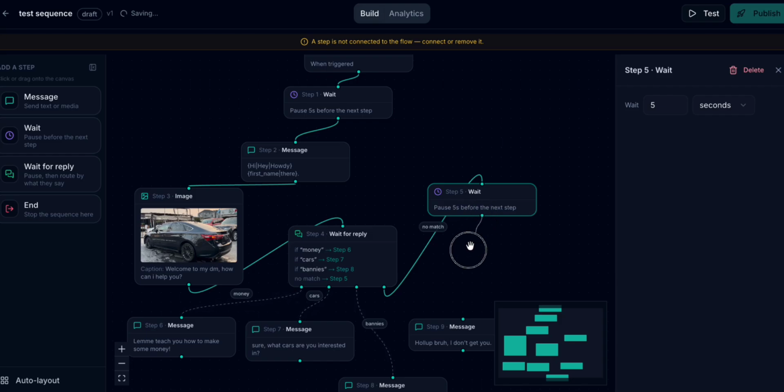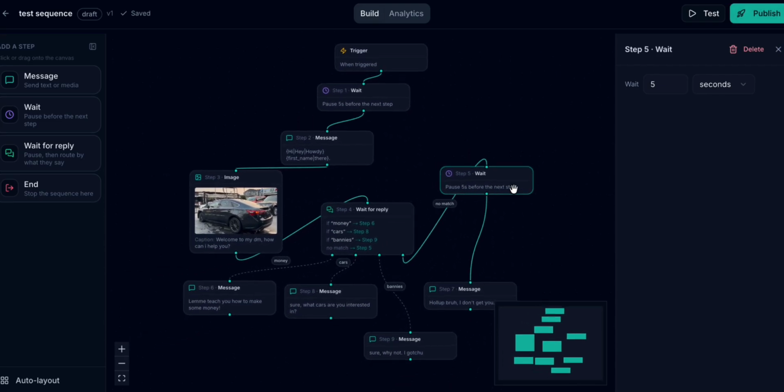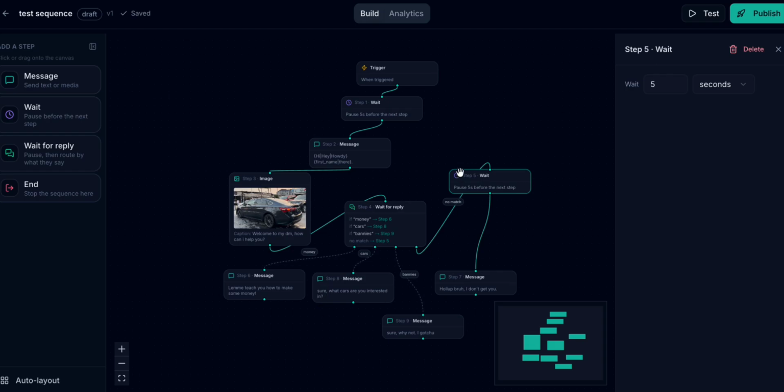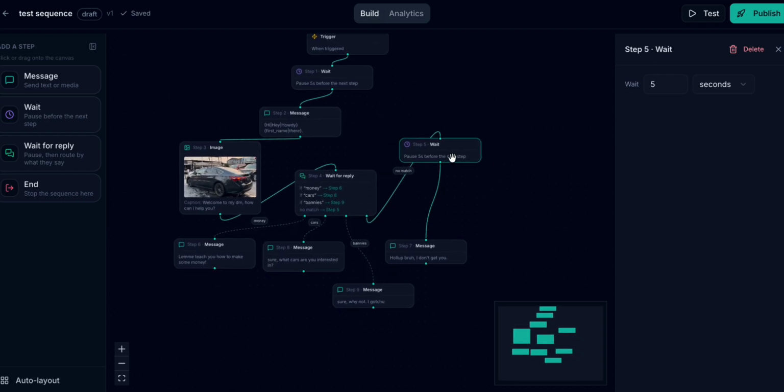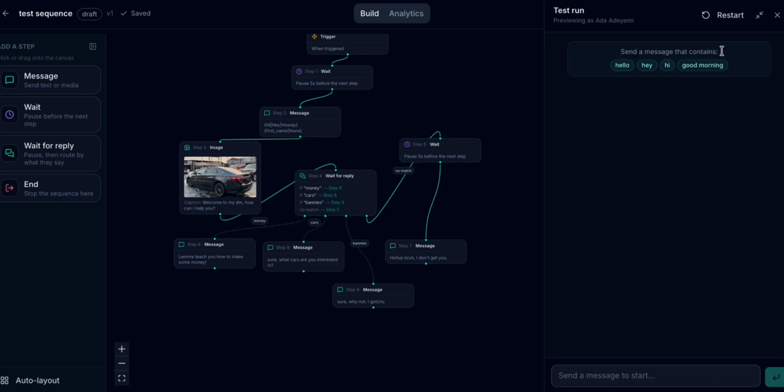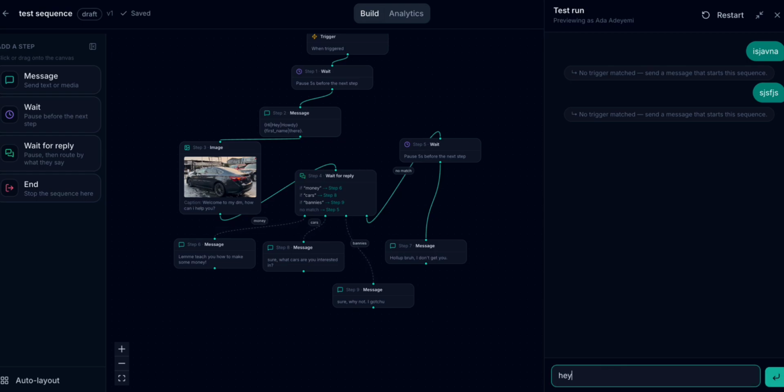And then I can drag this here. So basically, you are able to set up a process like this that takes all of these responses on WhatsApp. And then you can just come here and click on test. So all you have to do is send a message that contains any of these triggers. You see those triggers that you set up inside of your DM. So if I send anything, it's not going to match and it's not going to send a response. But the moment I type in something that matches, hey, the trigger is going to start.